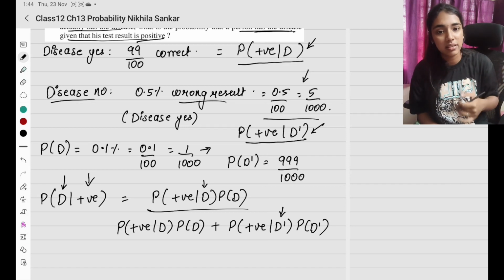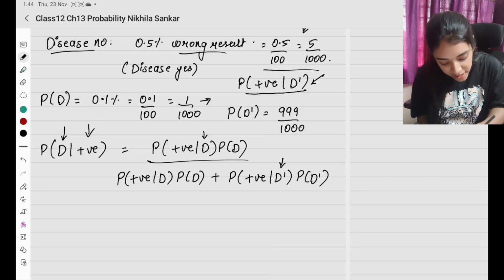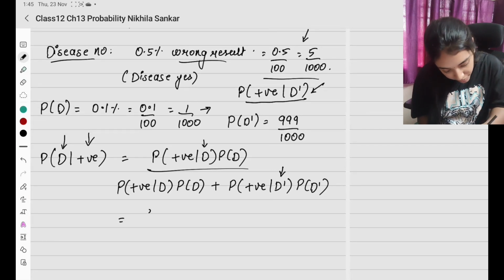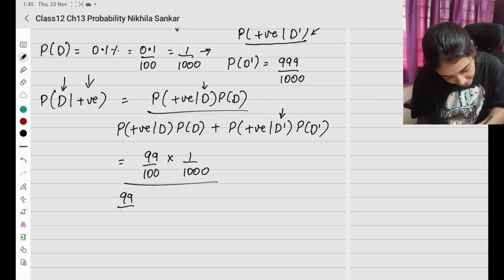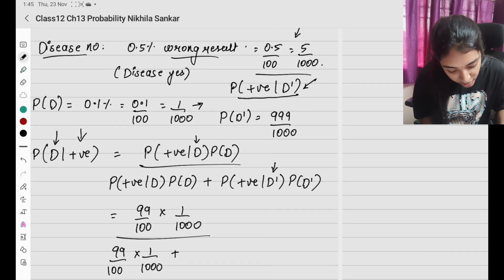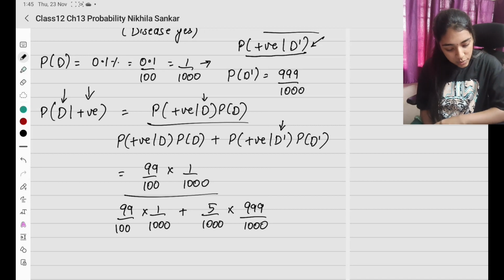Now, for the person with the disease being positive, the value is 99/100 times 1 divided by 1000, the whole divided by the same thing. So 99 divided by 100 times 1 divided by 1000, plus the probability of positive with no disease, which is 5/1000, times D dash, which is 999 divided by 1000.